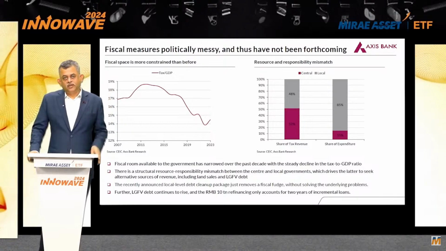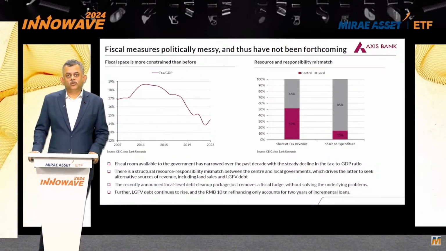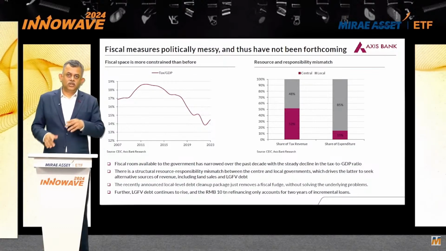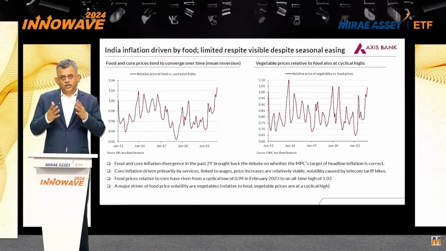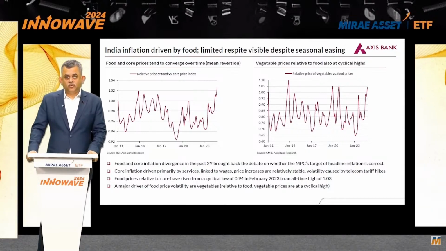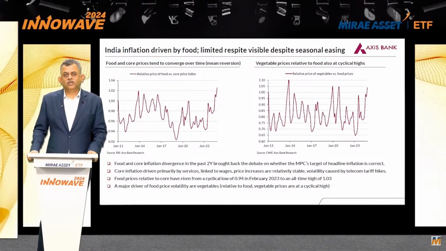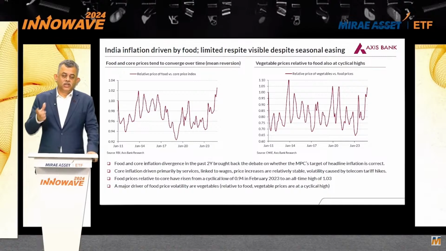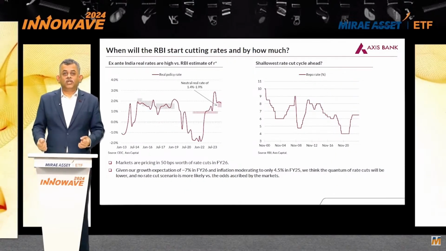How close we get to the March 2024 types of growth rates will then depend on the second factor which has driven the cyclical slowdown, which is the monetary tightening. So as we all know, the Monetary Policy Committee has a target of headline inflation, 4 ± 2%. With headline inflation still close to the upper end of that target, there is no way that they can cut interest rates. But I think what the economy is facing is a slowdown in money creation.